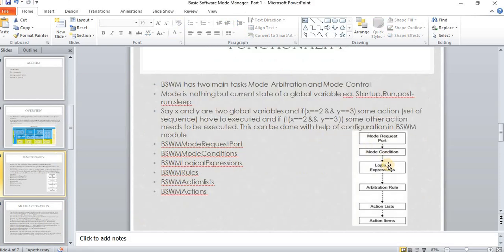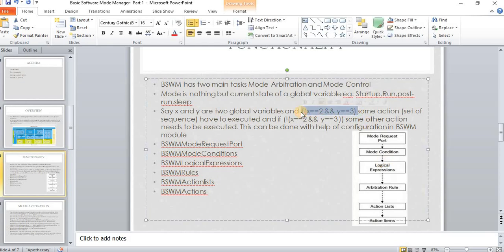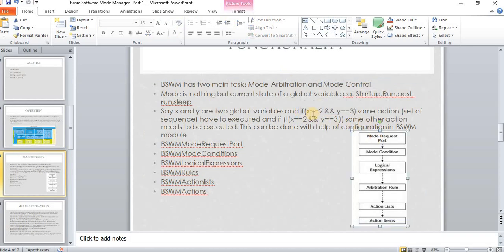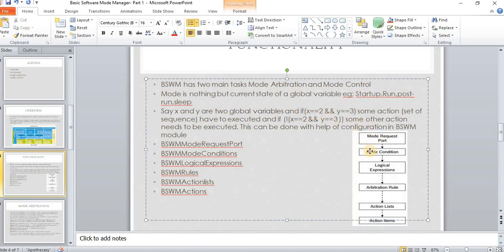So to say, whatever configuration we do in these four corresponds to this action: if x is equal to 2 and y is equal to 3. In the request mode we get x and y. In the condition we just assign x is equal to 2, y is equal to 3.